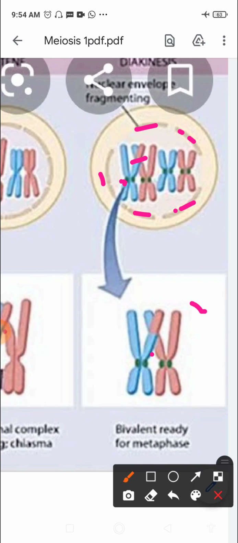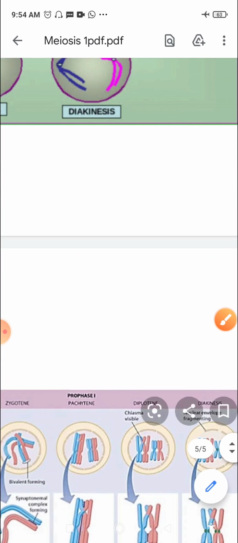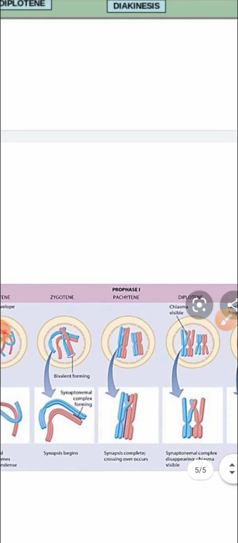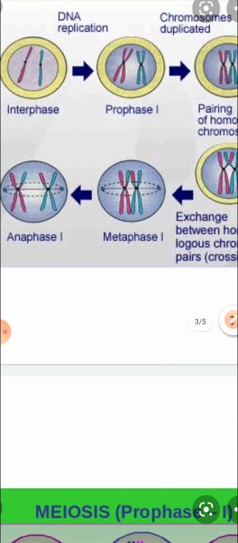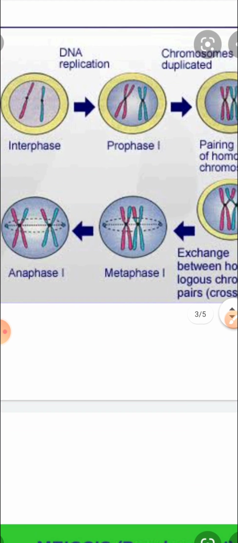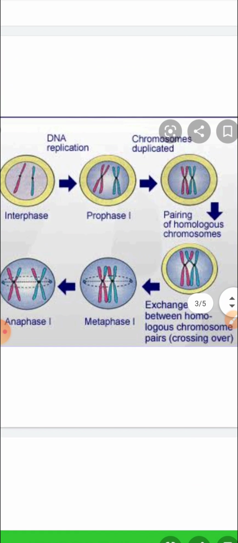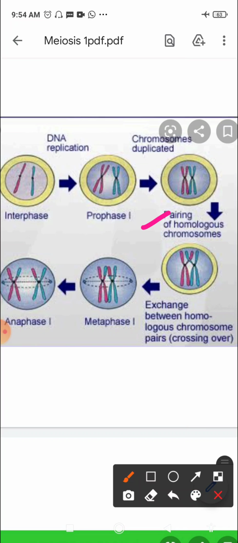So the next stage is the metaphase stage. If we look at meiosis 1, the first stage was prophase, and in prophase we saw how pairing of homologous chromosomes takes place, where the chromosomes get duplicated, and how crossing over occurs, with exchange of chromatid segments, and chiasmata formation that starts moving towards the terminal end.